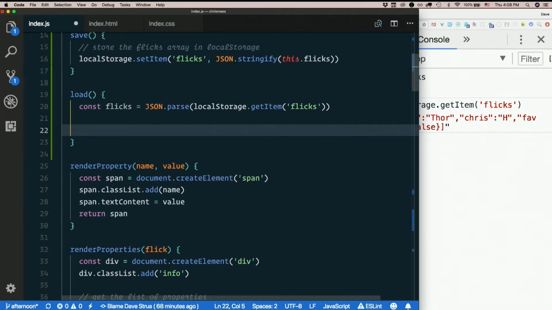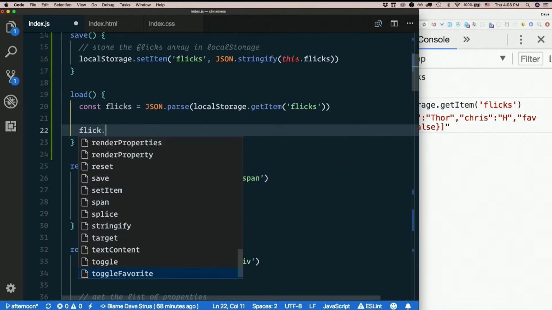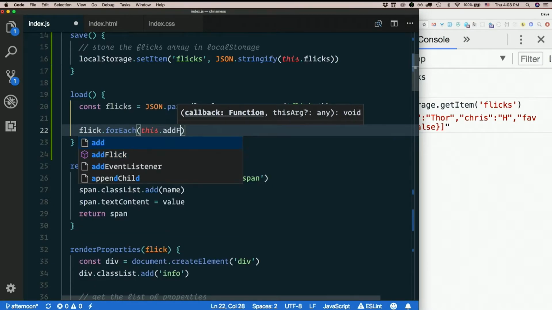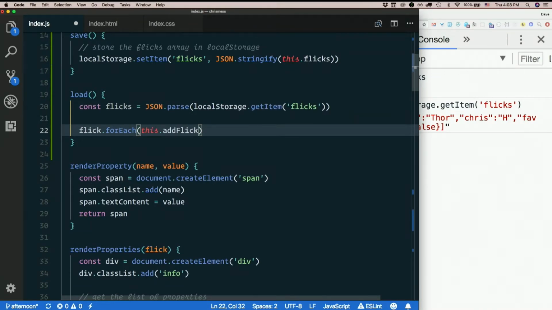Run the same function on every item in an array. forEach. flicks.forEach(this.addFlick). It's already a function that just takes a flick as an argument, and forEach is going to pass in each item in the array as the argument to the function.